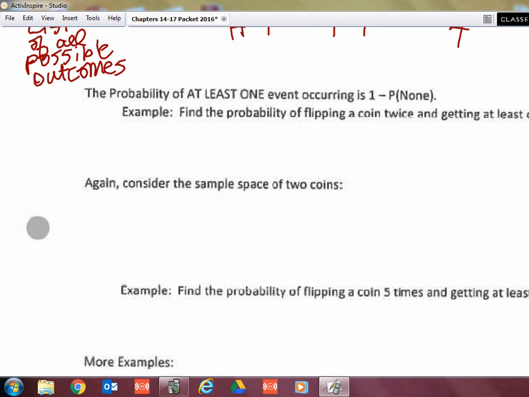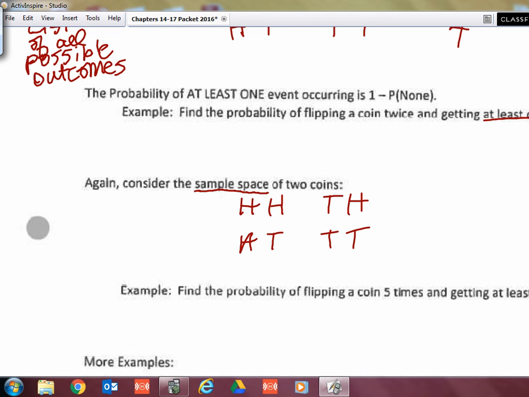I want to demonstrate why that is, and I'm going to do that first by listing the sample space for the two coins again. We got our heads, heads, our heads, tails, our tails, heads, and then our tails, tails. Okay. So this problem says, find the probability of flipping a coin twice and getting at least 1 heads.